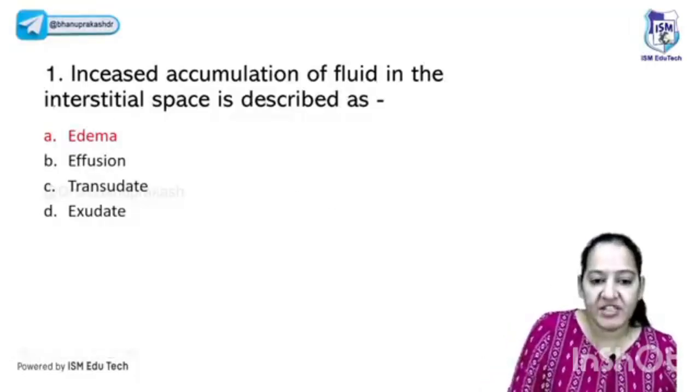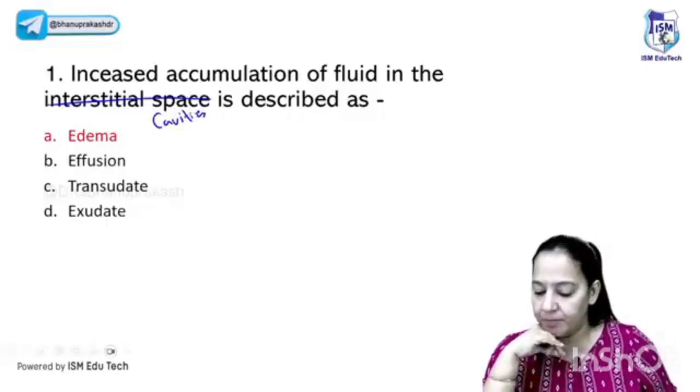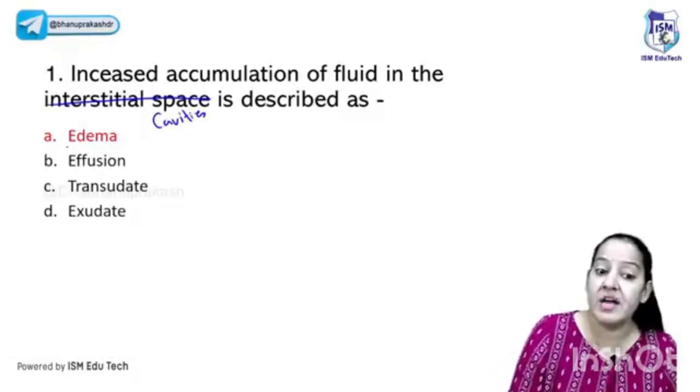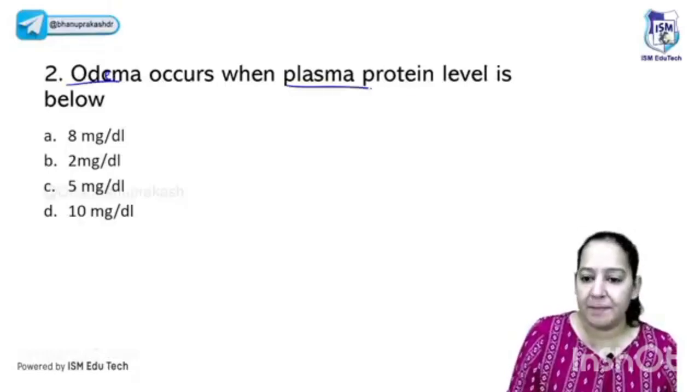Very good. If I change the question, instead of interstitial space, I say the word cavities, what is your answer now, Usama? Would you like to change the answer? Dr. Parveen? Islam? Anyone? Yes, in this case the answer will change. Instead of edema, we will say effusion. I told you the definitions very correctly. The next question: edema occurs when plasma protein level is below what?